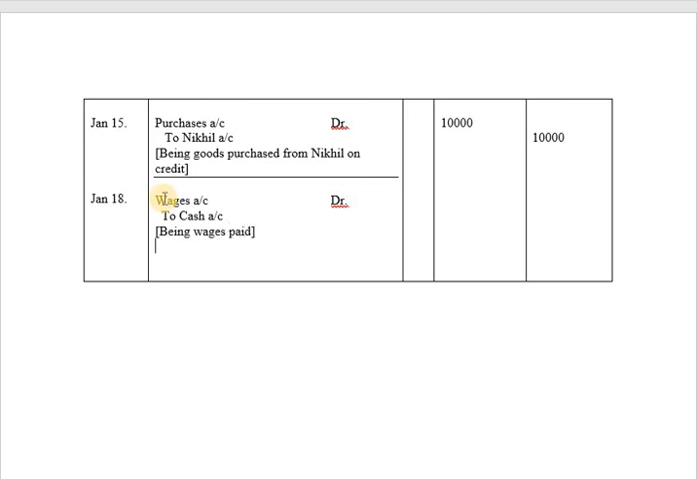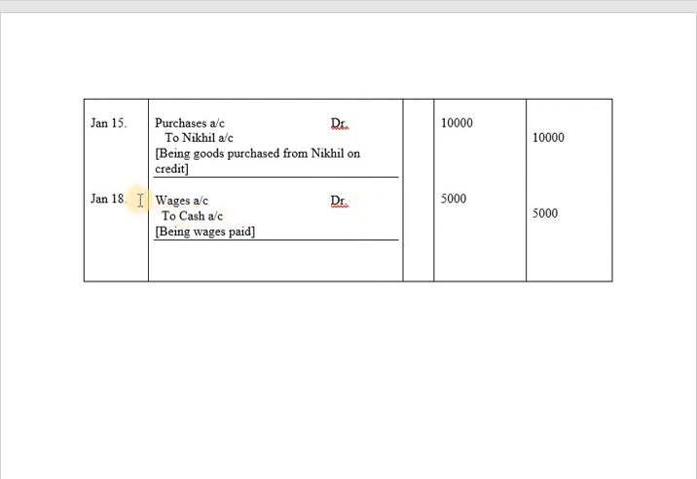So here after the journal entry, just draw a line. You are paying wages for rupees 5,000. So 5,000 will be recorded on debit side of the journal entry and 5,000 will be recorded on credit side of the journal entry.